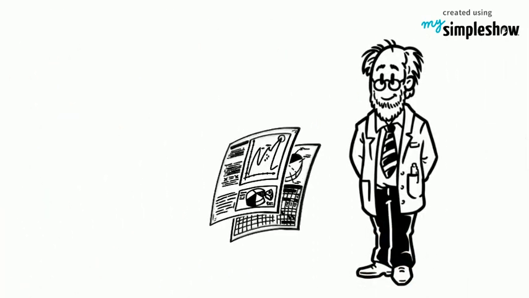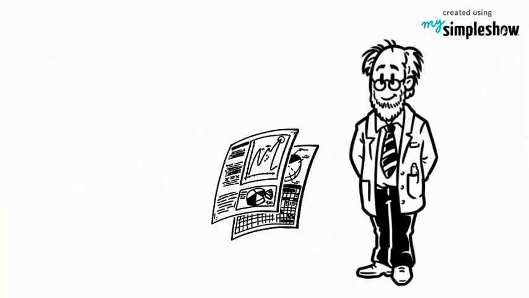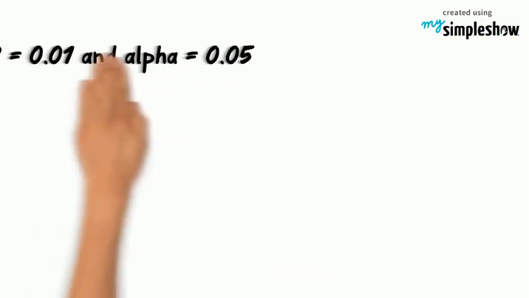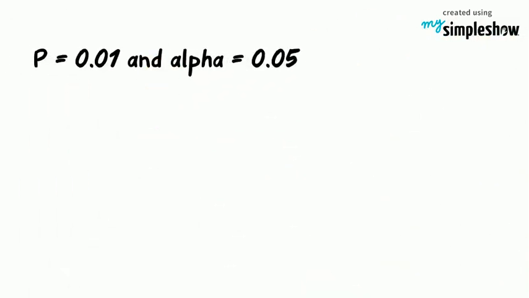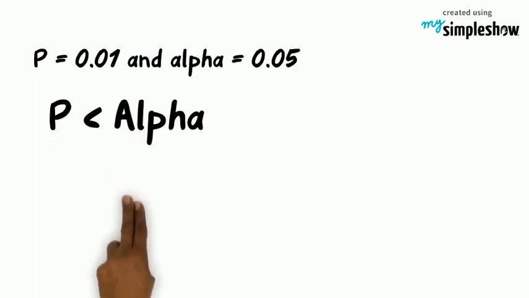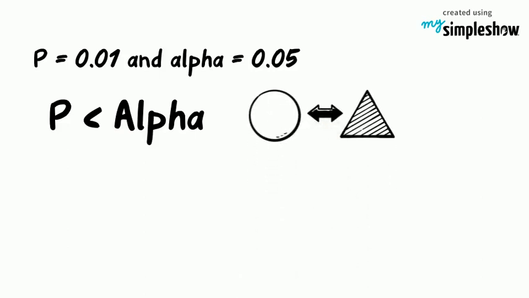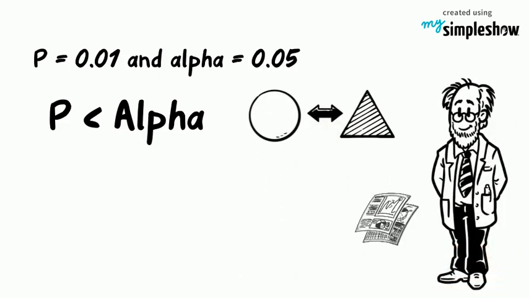Let's think about this in terms of Professor Smith and his happiness. If p-value was 0.01 and alpha was 0.05, this is significant. We would reject the null hypothesis. It means there is a difference or an effect. This makes Professor Smith very happy.